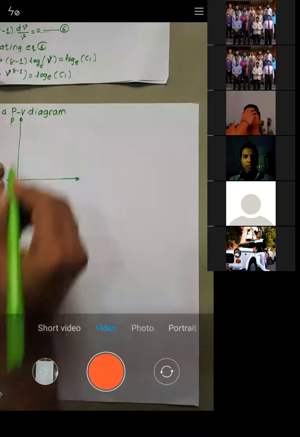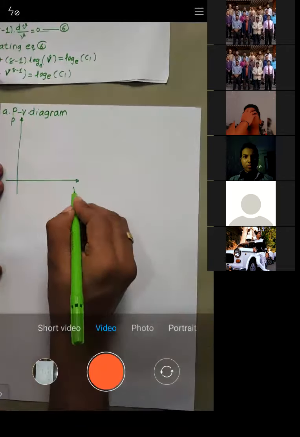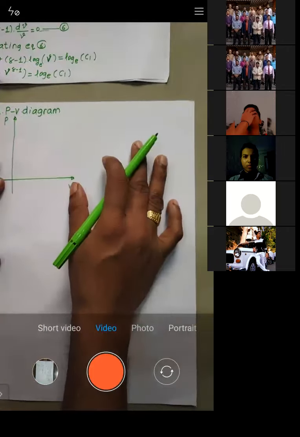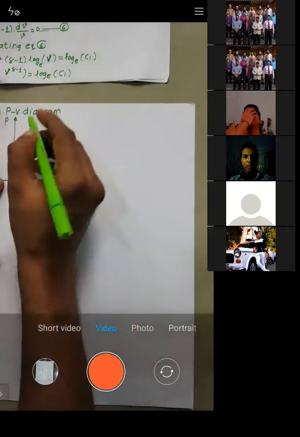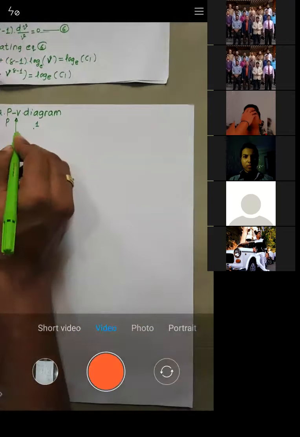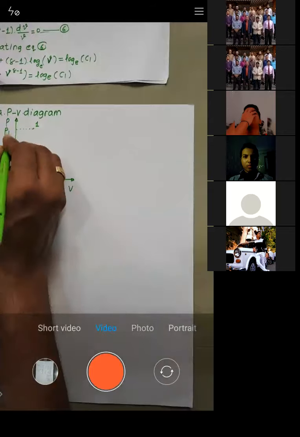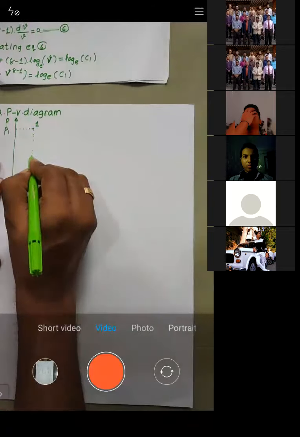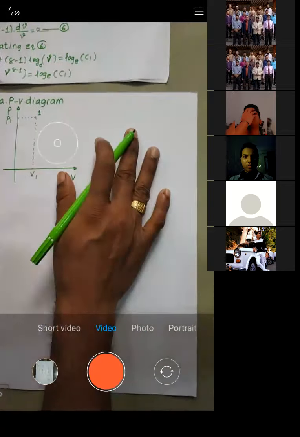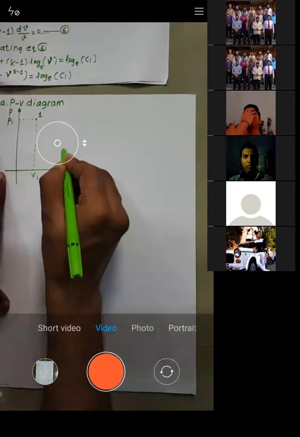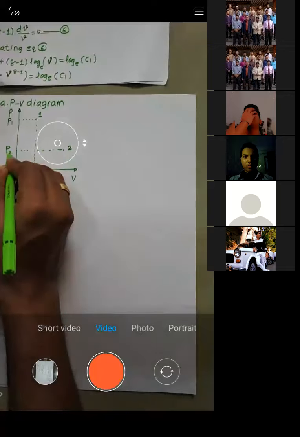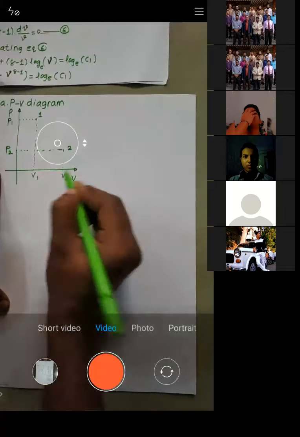this is the pressure. On the left hand side, in the vertical scale, we have pressure, and on the horizontal scale we have volume, right? Now let's say we have point number 1, where the pressure is P1 and volume is V1. Similarly, at point number 2, we have the pressure as P2 and volume as V2, right?